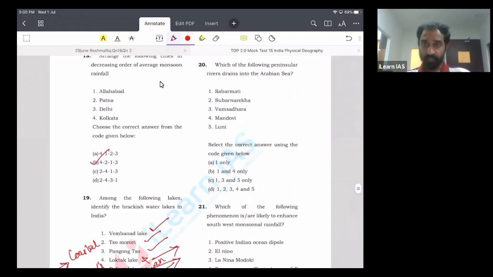Question number 20. You have to identify rivers which drain into the Arabian Sea. UPSC is very much interested in asking about the tributaries. In the TOP session, we discussed how UPSC asks about the tributaries. Usually UPSC will ask about the tributaries of major rivers. That means these rivers are somewhat large rivers having around 300, 500 or 700, 800 kilometers in length. So study all the major tributaries of major rivers.